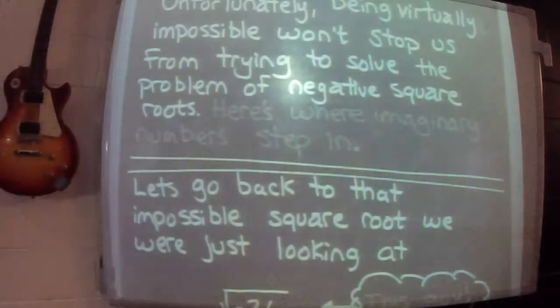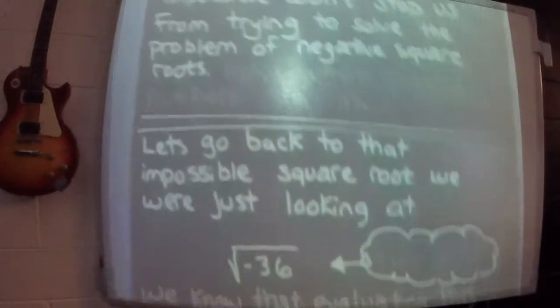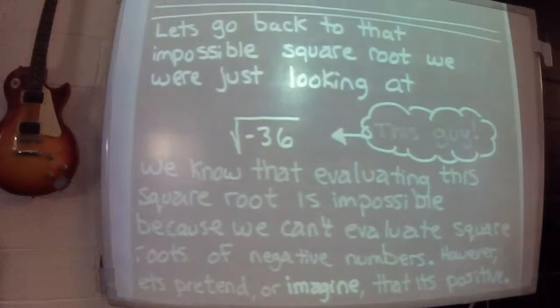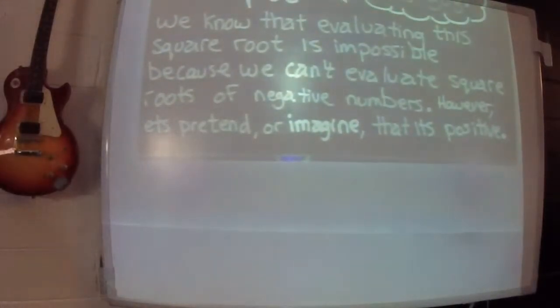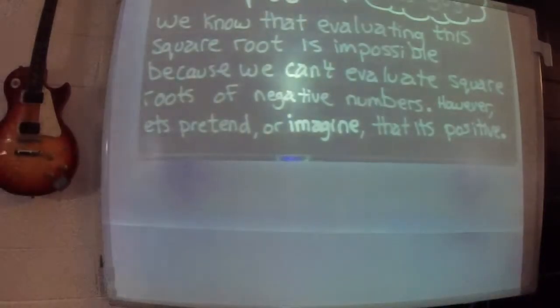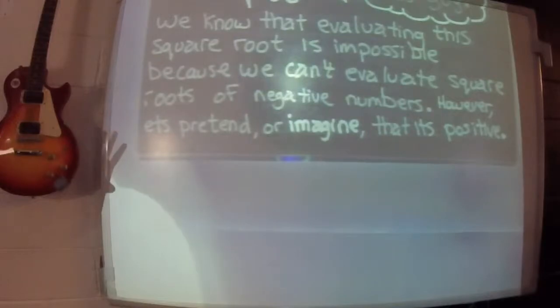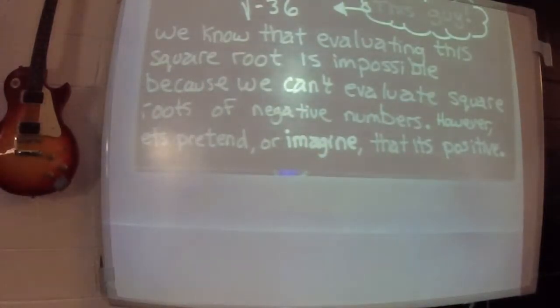Here's where the imaginary numbers come in. It's virtually impossible. We can't really do the square root of negative 36. So let's go back and look at it. Square root of negative 36. You can't do it. There is no number that multiplied by itself would be negative 36. We know that evaluating the square root is impossible because you can't evaluate a square root of a negative number. However, let's pretend or imagine, because obviously the square root of negative 36 is dumb. Let's pretend or imagine that it's actually positive 36, because that makes sense. The square root of negative 36 doesn't make any sense. Can't just change it. Or can we?